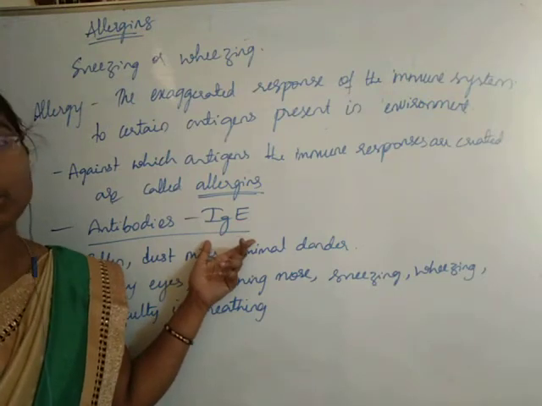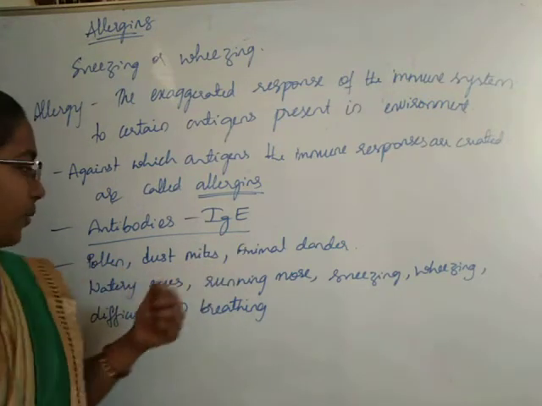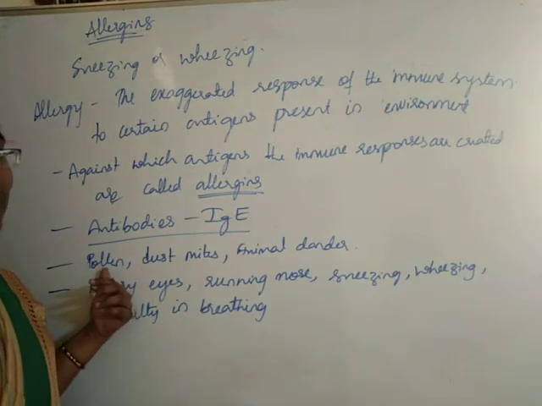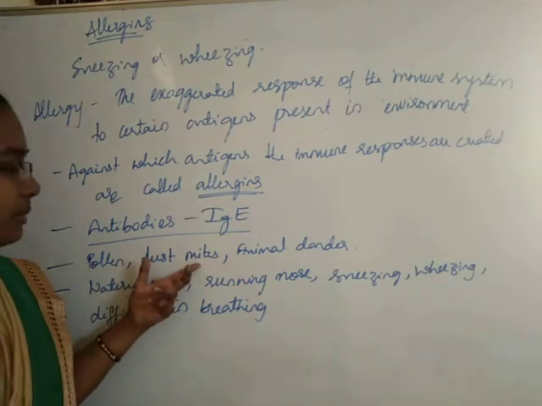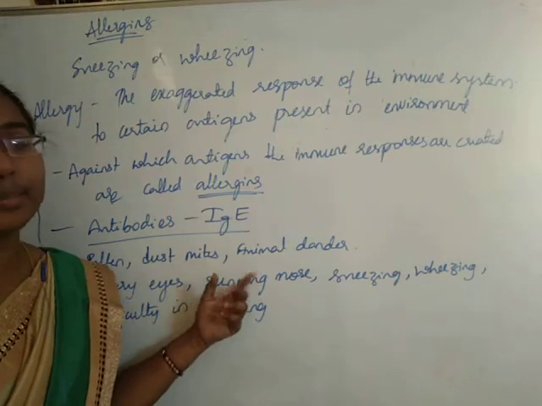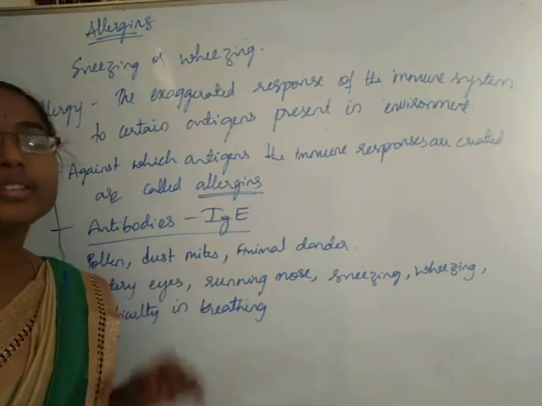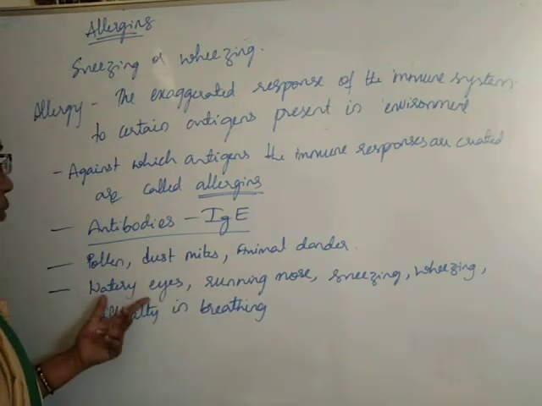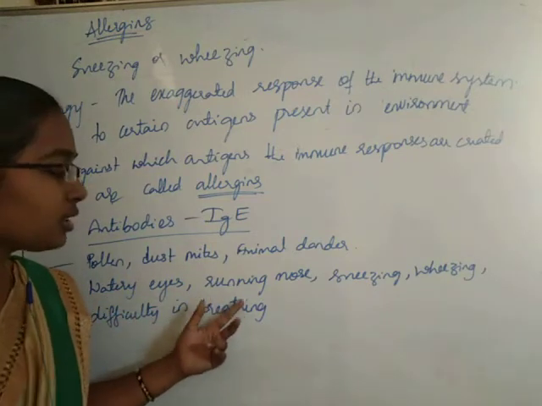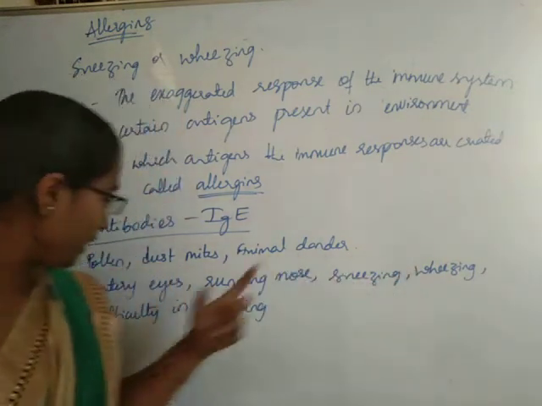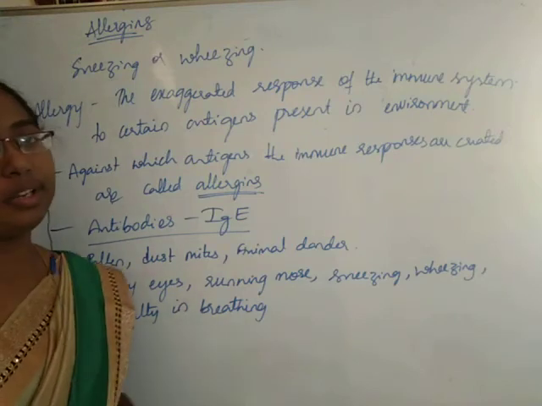Immunoglobulin E is responsible for allergic reactions. Pollen, dust mites or animal dander are examples of allergens. The symptoms found during allergies are watery eyes, running nose, sneezing, wheezing, difficulty in breathing.